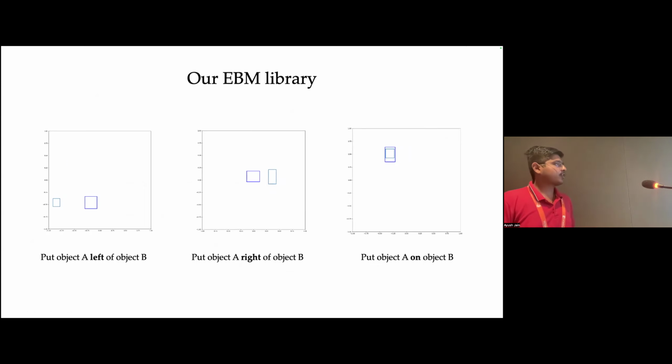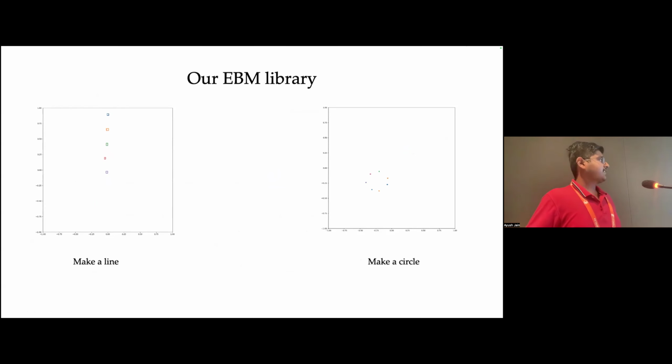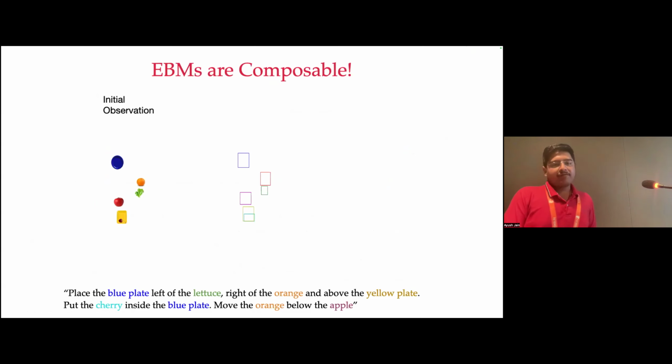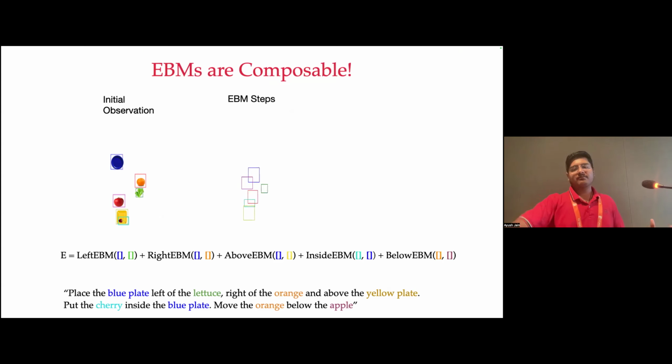We have energy-based models for concepts like left, right, on, making a line, making a circle. And maybe one important thing about these energy-based models is they are composable. So we only train energy-based models for these atomic concepts like left, right, and so on. And at test time, we can just simply add up their energies, and if we take a gradient descent step on the summation of the energy of these individual concepts, we would end up with a correct configuration that satisfies all the constraints jointly.